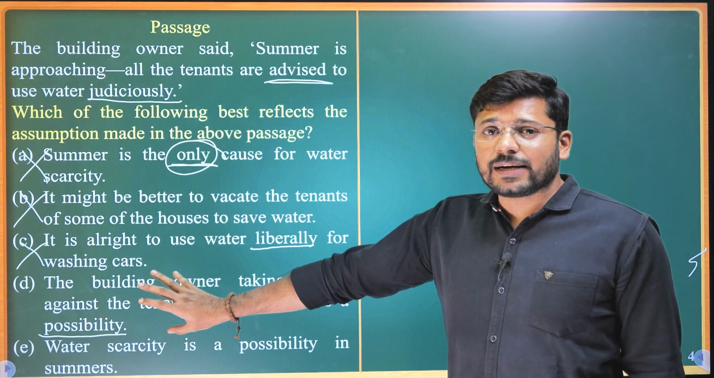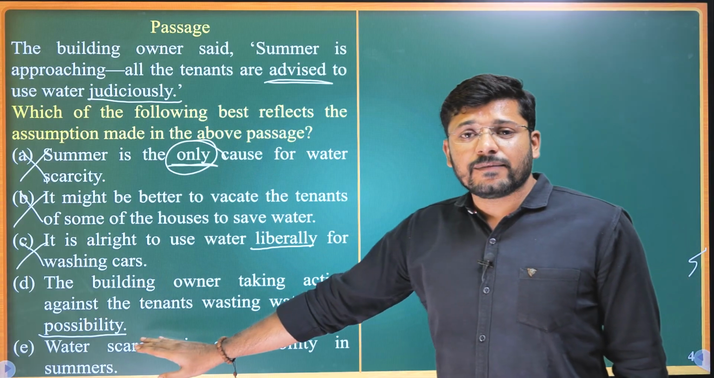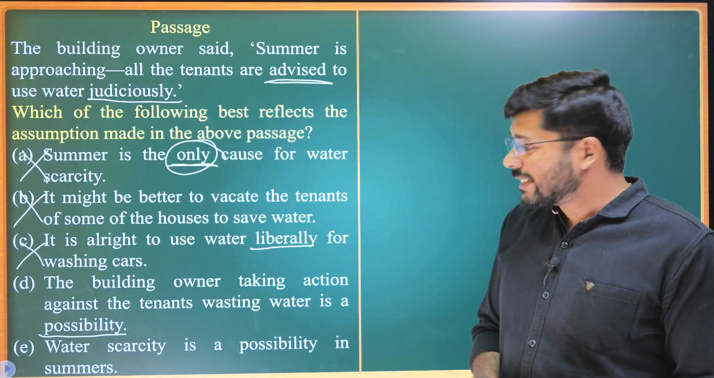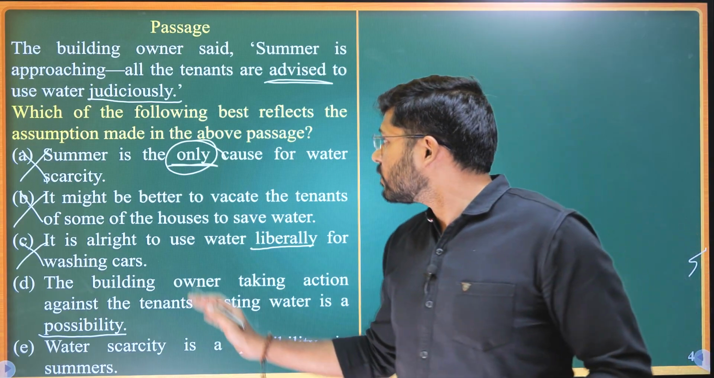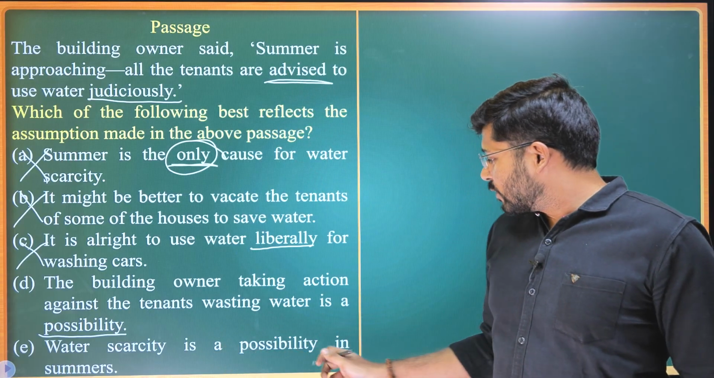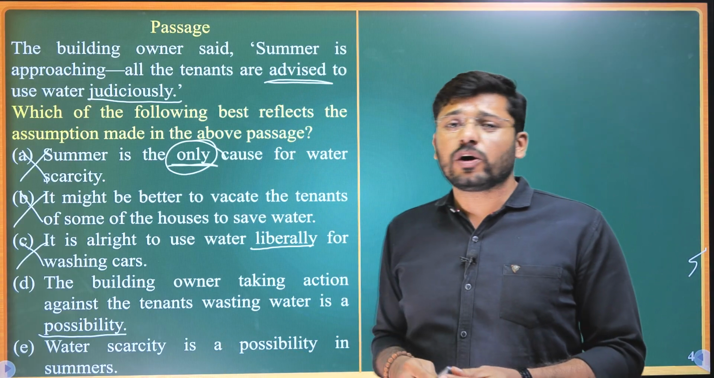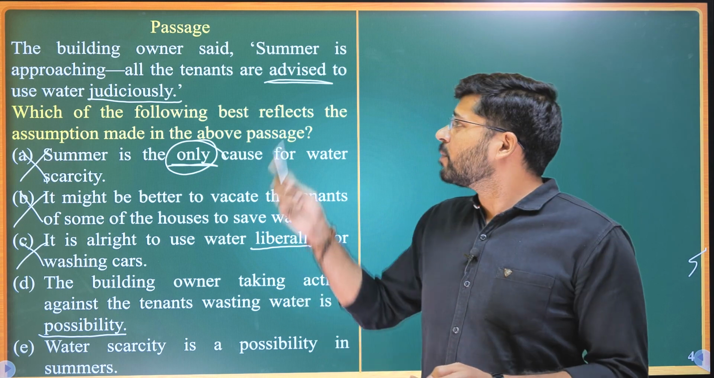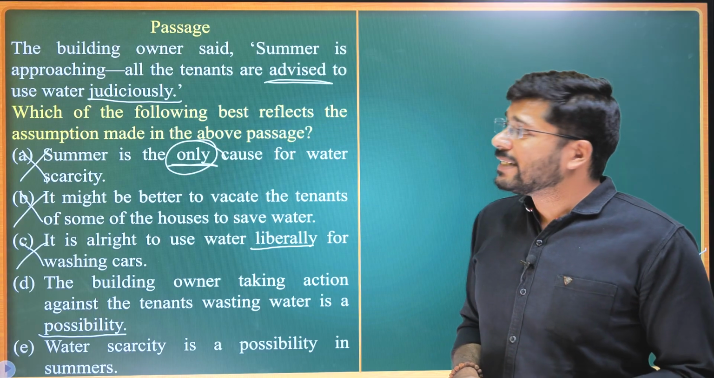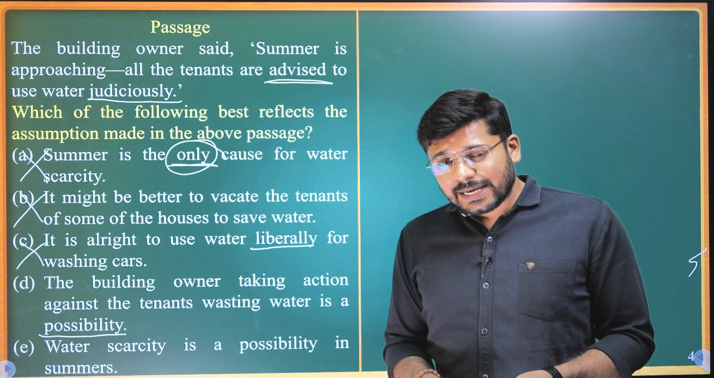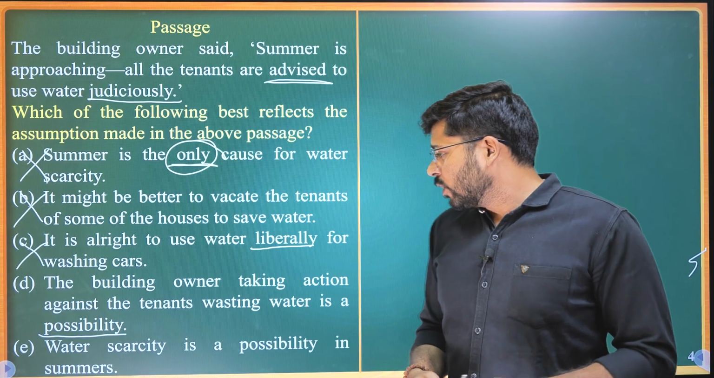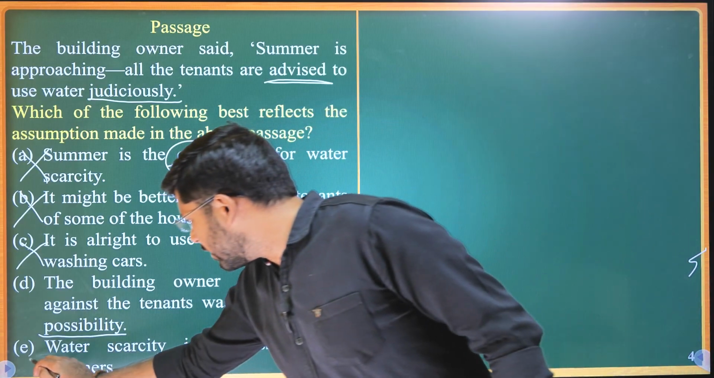This is a possibility. This is a contender for the answer. However, we shall read the 5th option also. Water scarcity is a possibility in summers. Yes. This is the assumption made, because if water scarcity was not a possibility in summers, the building owner would not have said this at all. So if he is advising his tenants to use water judiciously, then he at least believes for himself that water scarcity might happen. So this seems very right.